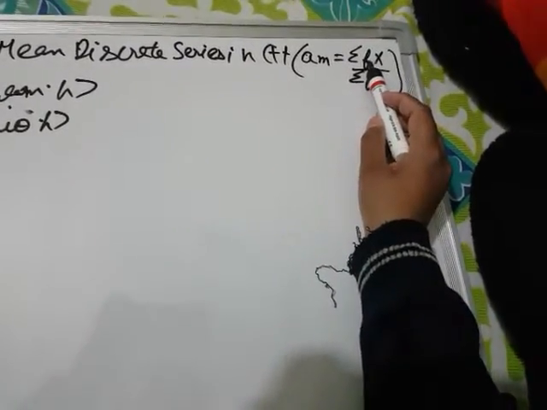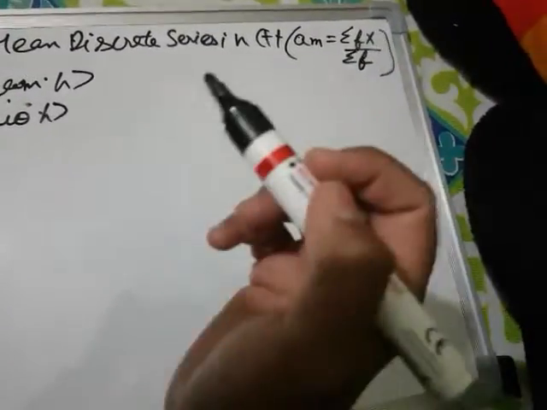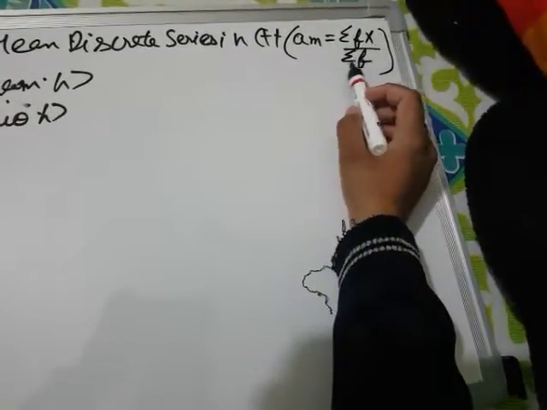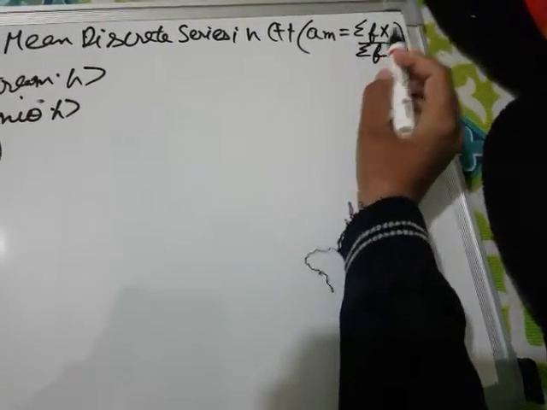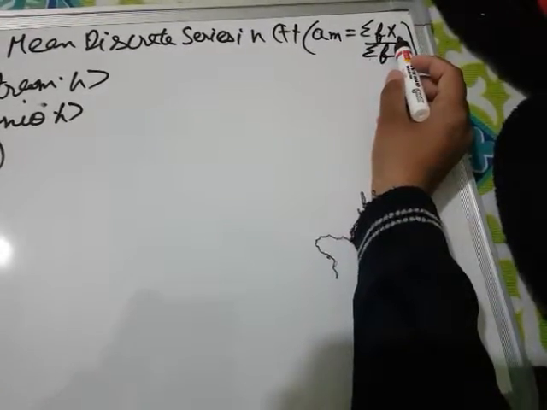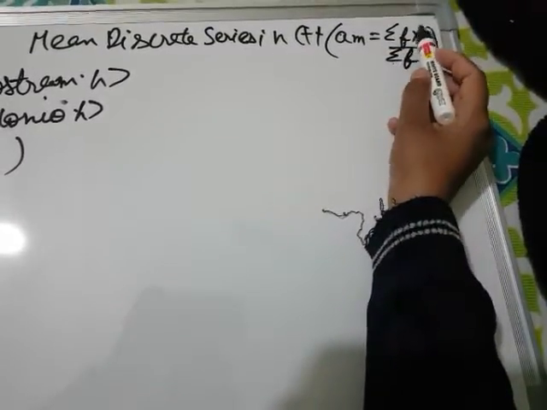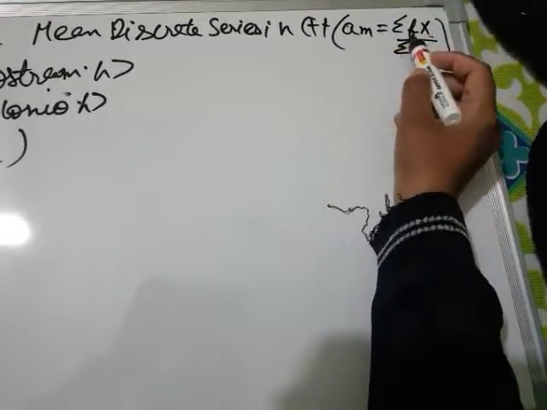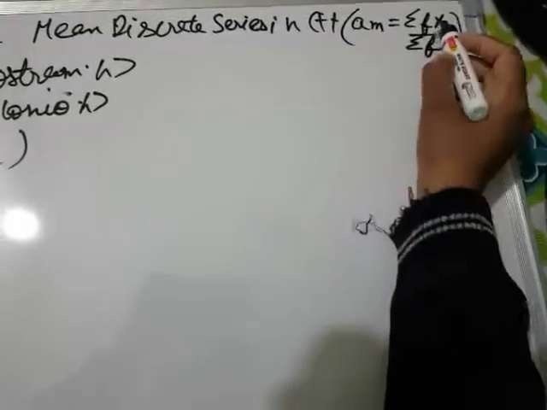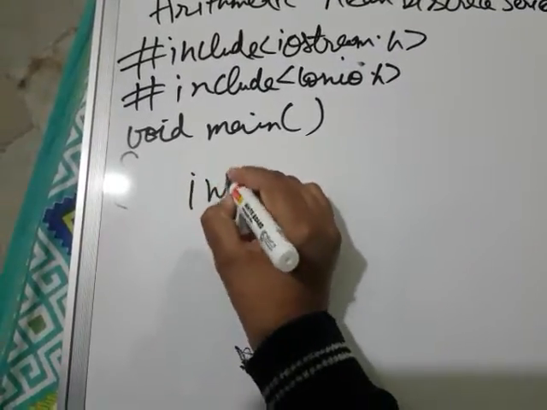Now what we require is basically to input frequency as well as the elements, and after that we require to sum that frequency, and first of all we multiply these frequency elements with the corresponding x elements, and then we calculate the summation of these multiplications. So for frequency, let us take an array in integer.